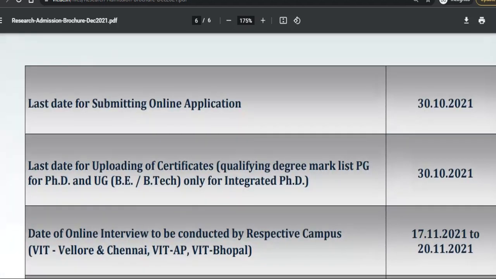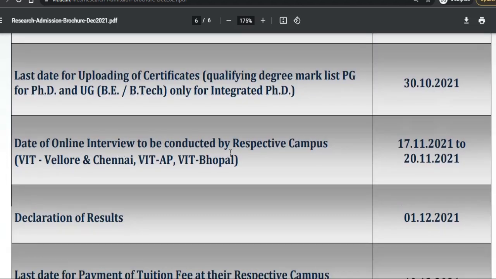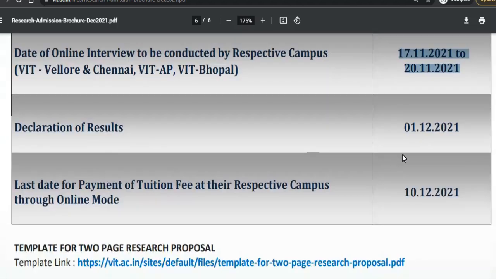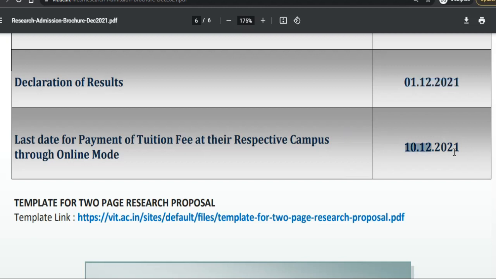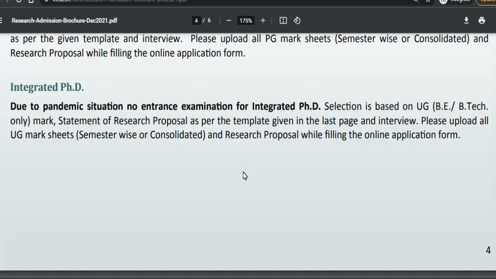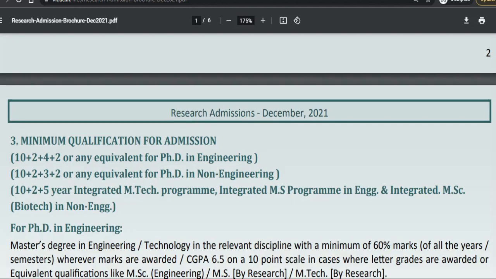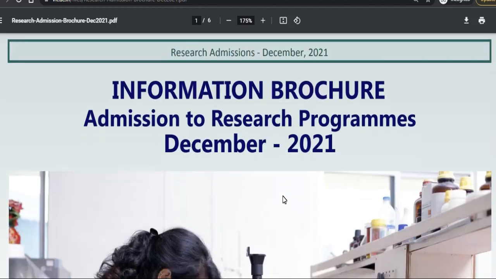Alright, so important dates, let us see what are the important dates. The last date of submission will be 30th of October. The online interview will be conducted by the respective campus during 17th November to 20th November, and the result will be declared on the 1st of December. Tuition fee and everything will be deposited by 10th of December, and after that the classes and the program will start. So I hope you got all the information regarding this Vellore VIT University PhD program.